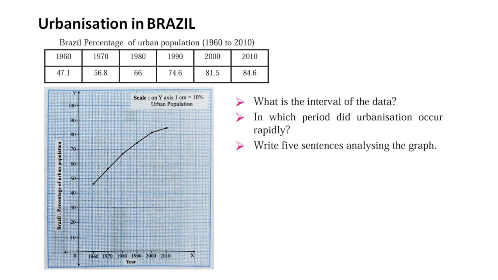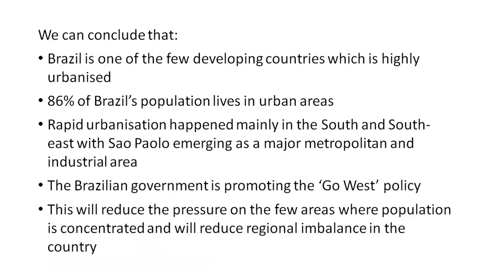So from this graph, we can conclude that Brazil is one of the few developing countries which is highly urbanized. 86% of Brazil's population lives in urban areas. Rapid urbanization happened mainly in the south and southeast, with Sao Paulo emerging as a major metropolitan and industrial area.